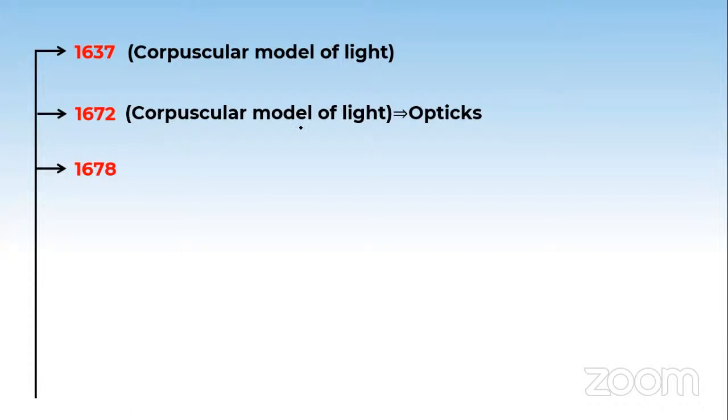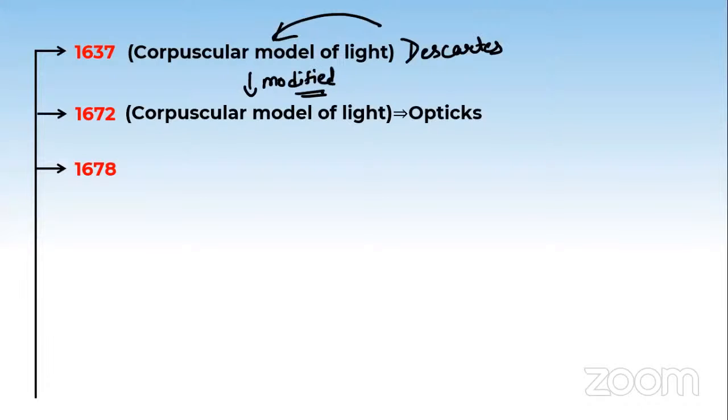Students, remember one thing. When Newton did this work, he actually took Descartes' theory, the corpuscular model of light. He took that and did some modification in it. He modified the theory and named it Optics. And then in 1678, this ending year, he left the work on this.